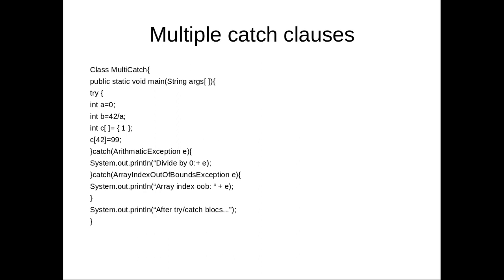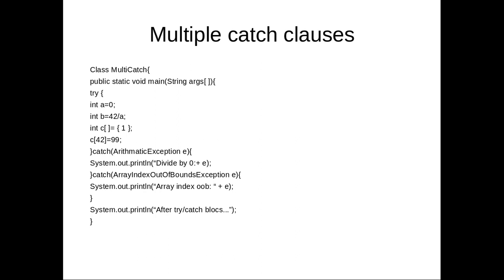When b is equal to 42 divided by a is executed, as the value of a is 0, it will generate an exception, and it is of type arithmetic exception, and that is caught by the first catch block, and "division by 0" will be printed.